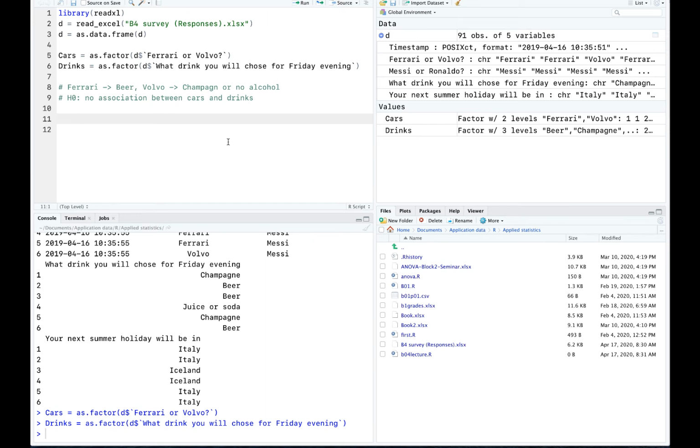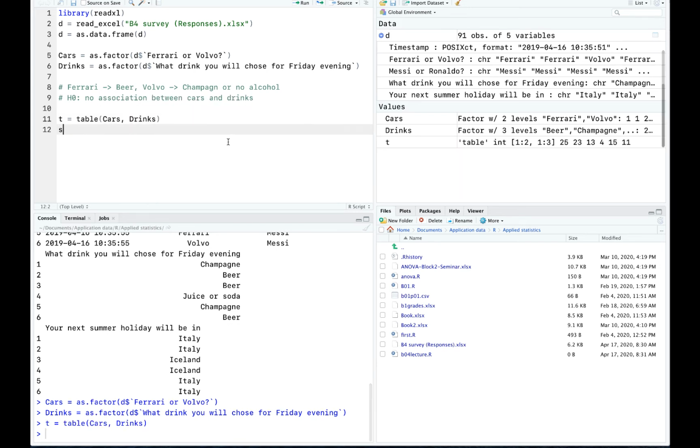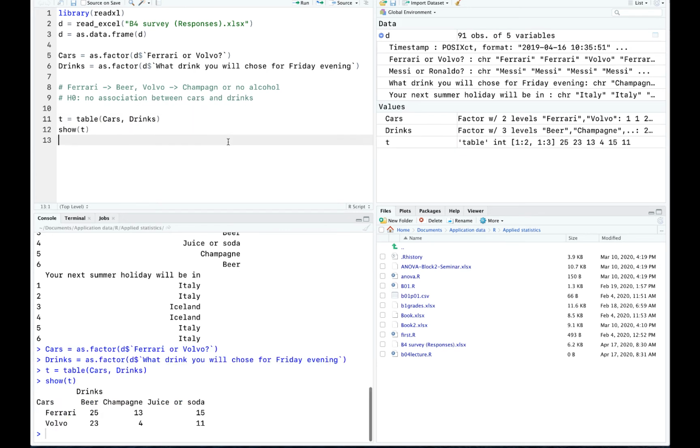Because I have two variables together, so let me make it also together. So let me combine these two variables by using function table. So cars and drinks. And then I'll show the table. Yeah? So you can see that that's interesting, right? So you can see that, for example, if we take beer, 25 people who prefer Ferraris, they also select beer. And 23 people who prefer Volvo, they select beer. So you can see we have a little bit more for Ferrari. Is it significant or not? We will find out later.